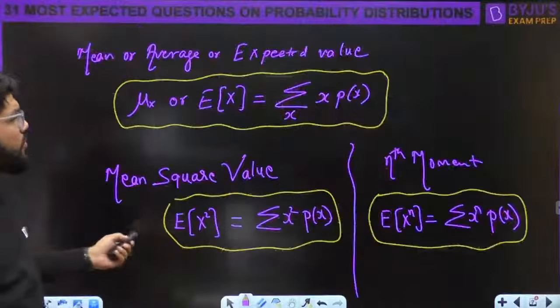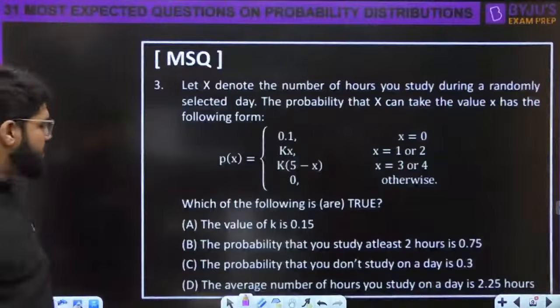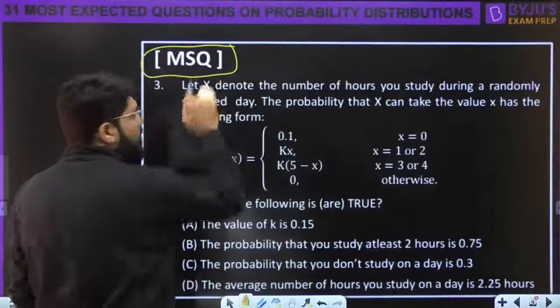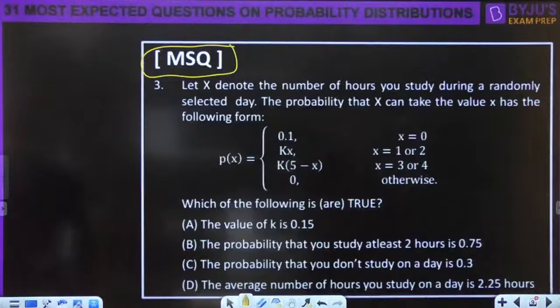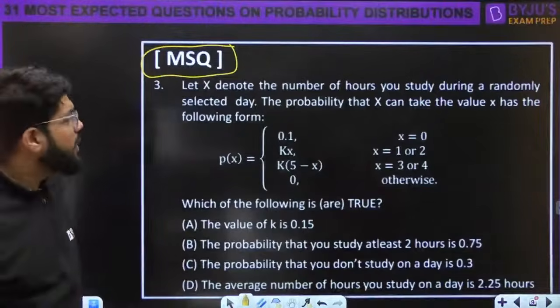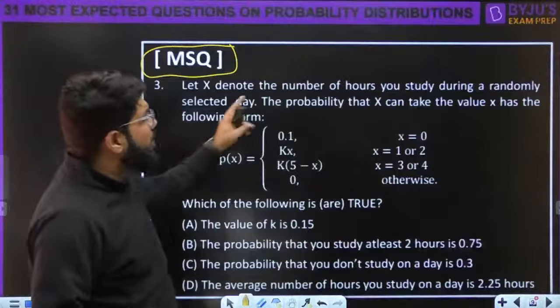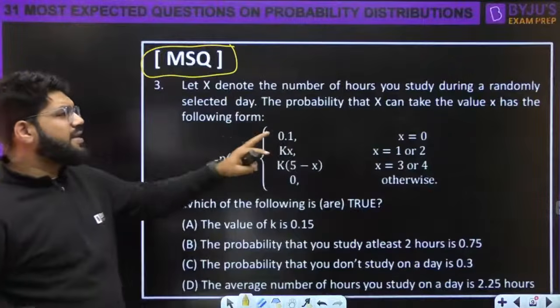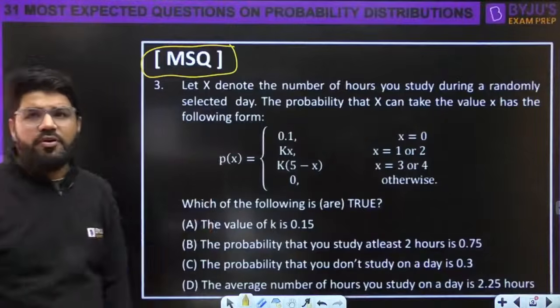Coming to the third question, which I have put as an MSQ question. It's almost similar. Let X denote the number of hours you study during a randomly selected day. The probability that X can take the value x has the following form.